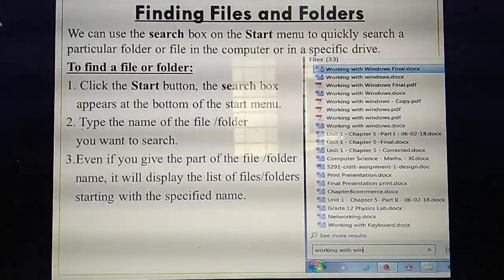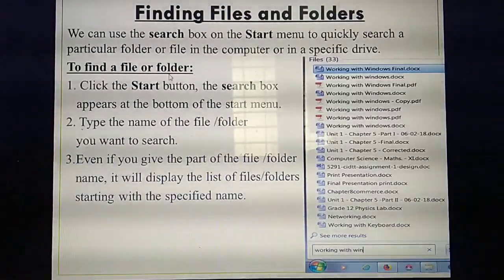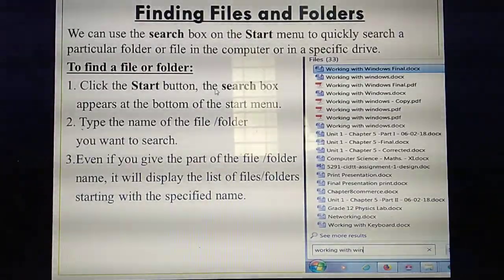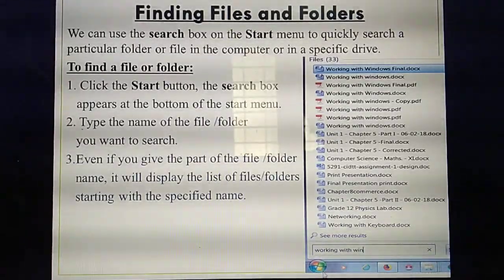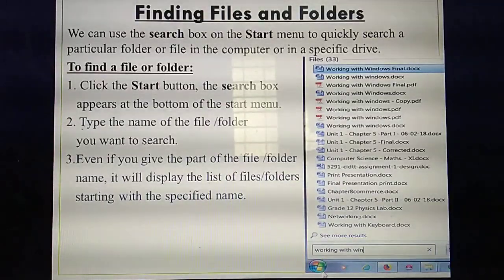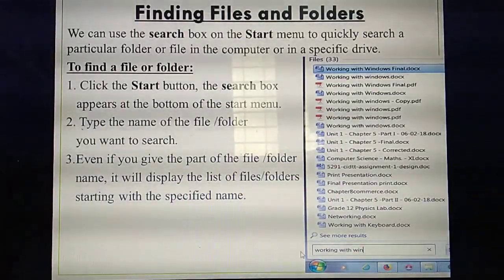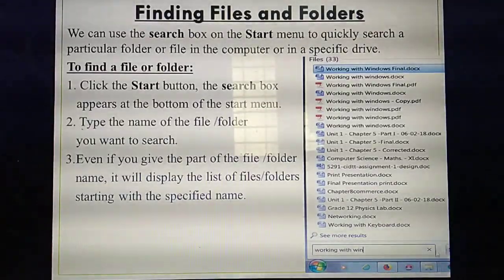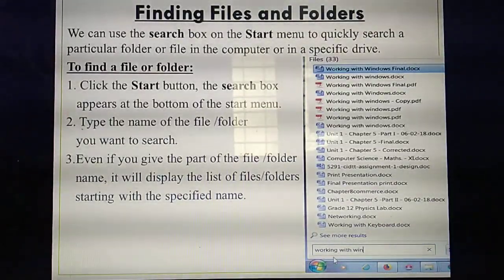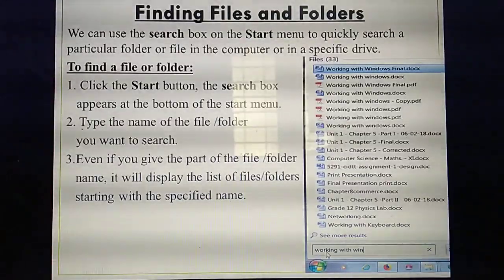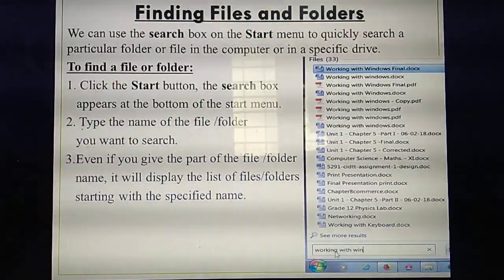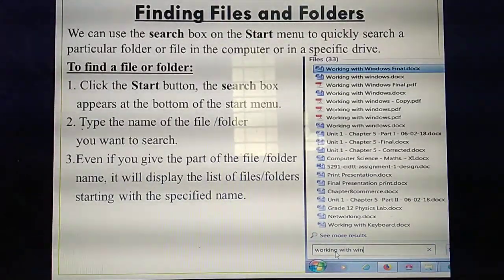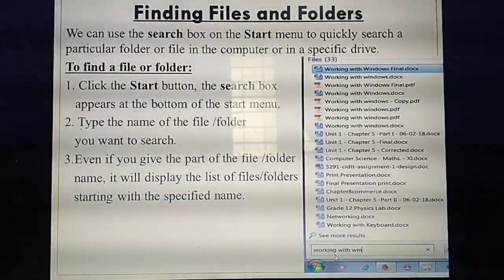That's the first step. So see, they have given steps to find a file or folder. What's the first step? Click the start button. Then, if you click the start button, which box will appear? The search box appears at the bottom of the start menu. So in this search box, you need to type your file name or folder name.